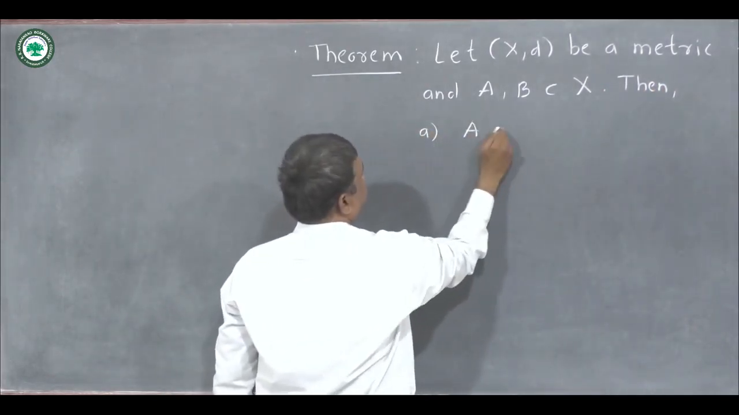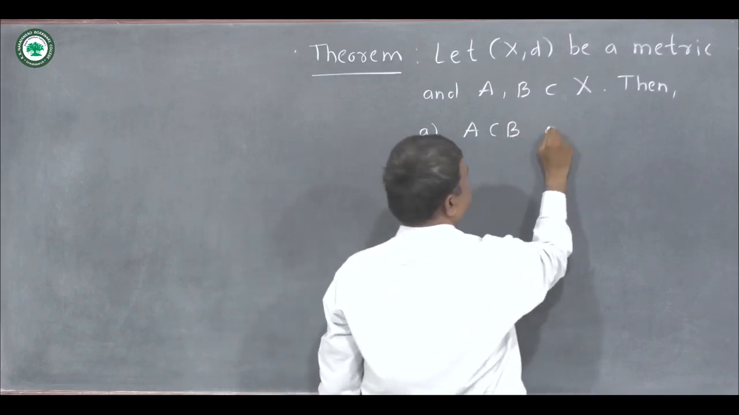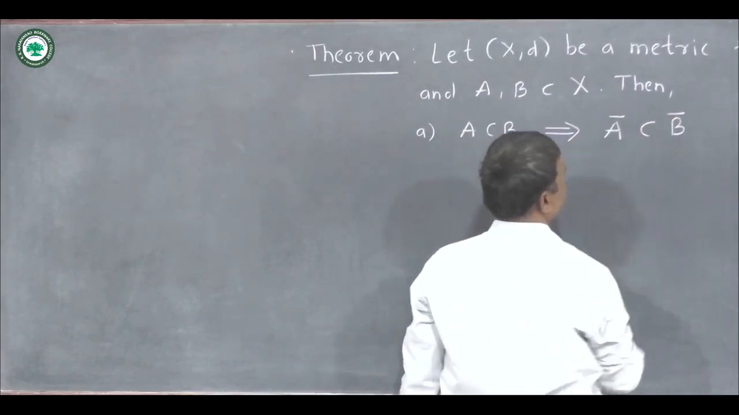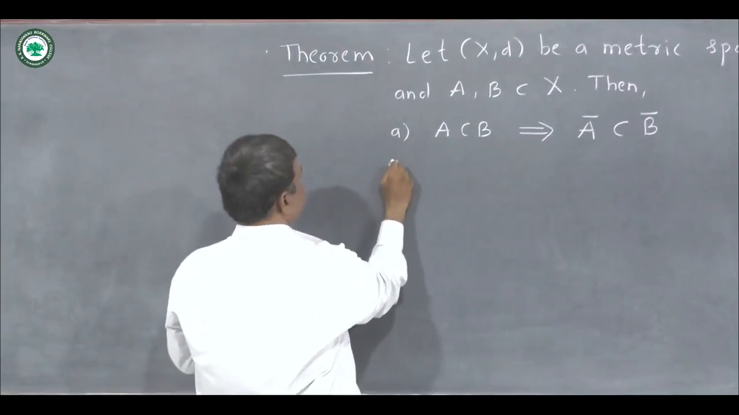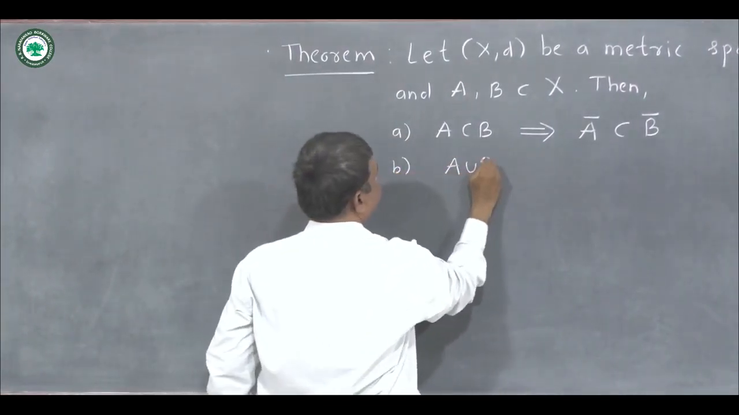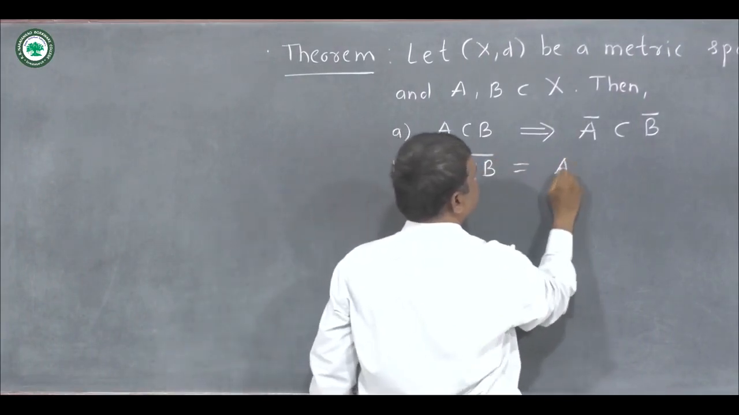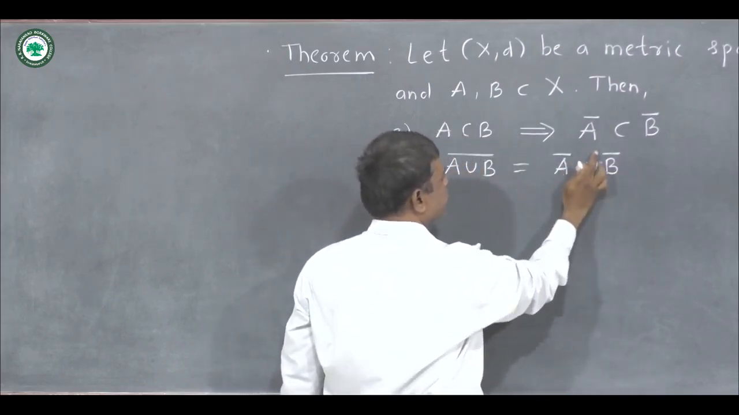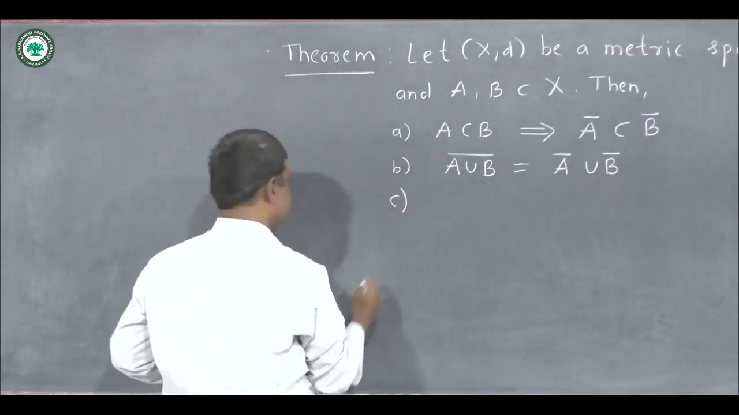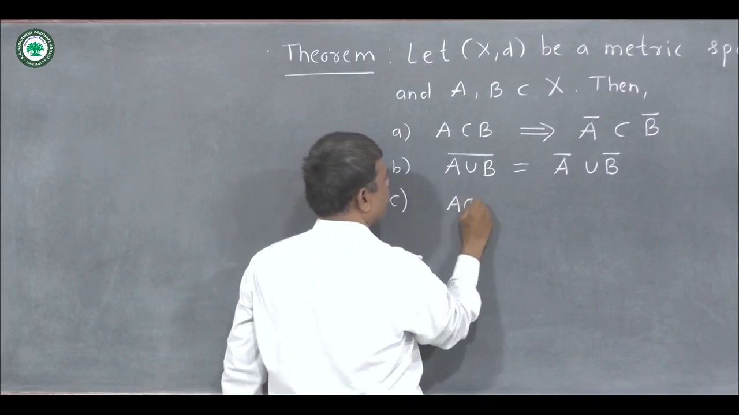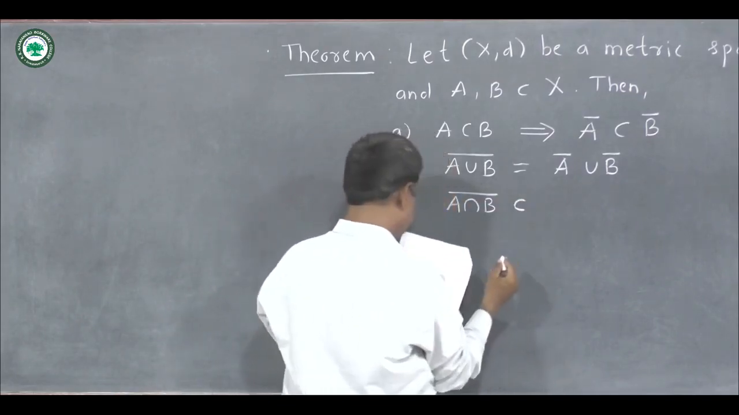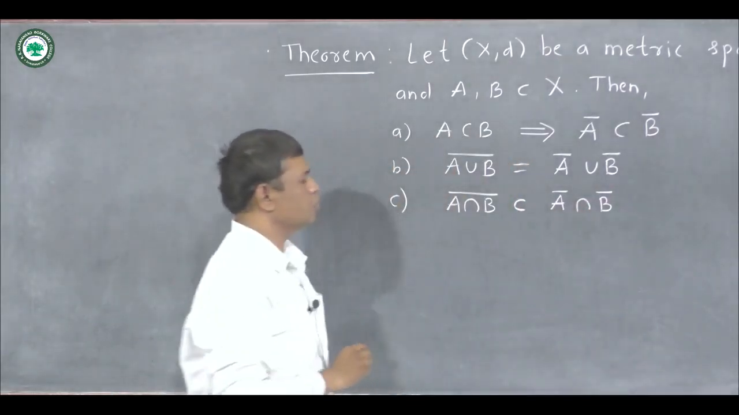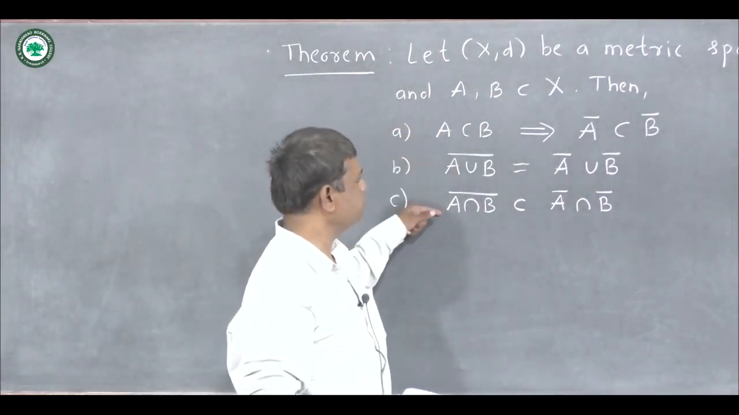First, if A is a subset of B, then this implies that closure of set A is contained in closure of set B. Second, closure of A union B is equal to A closure union B closure, or closure of set A union closure of set B. Next, closure of A intersection B is contained in closure of set A intersection closure of set B. So we are going to see the proofs of all these one by one.